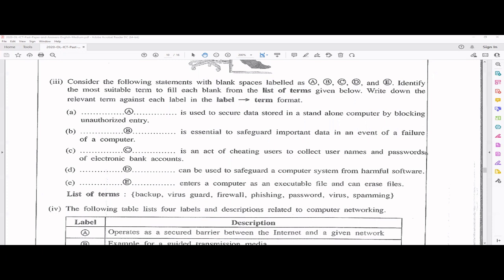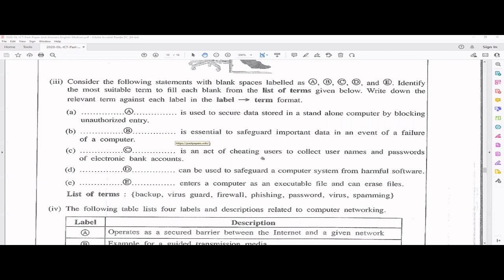Second one is essential to safeguard important data in the event of failure of a computer. Maybe your hard disk is not working, right? Maybe there's a fire. So some issue, the computer is not working fine, but you have safeguarded that information in a different geolocation, a different location, okay? So we call it a backup. So B is backup. Third one is an art of cheating users to collect usernames and passwords of electronic bank accounts.